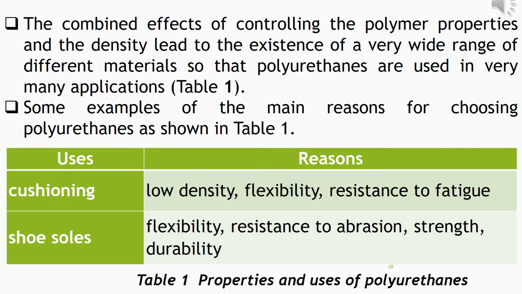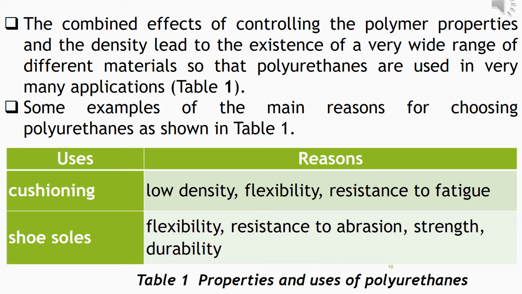Their use in cushioning is due to low density, flexibility, and resistance to fatigue. They are used as shoe soles because of their flexibility, resistance to abrasion, strength and durability.